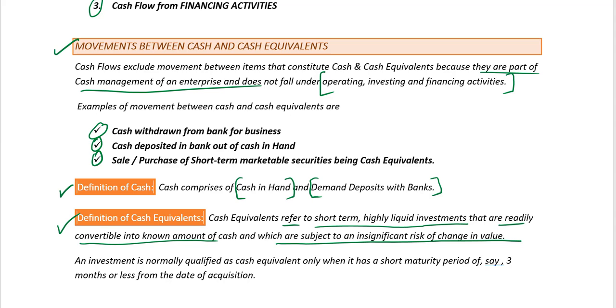An investment is normally classified as a cash equivalent if it has a very short maturity period of not more than 3 months from the date of the acquisition. So where the maturity period is 3 months or less, then it can be considered as a cash equivalent.